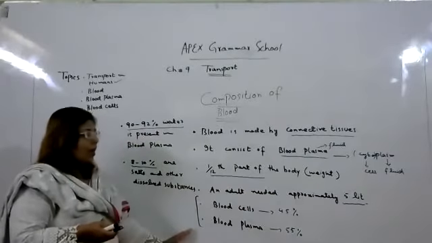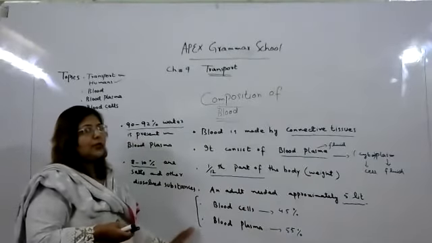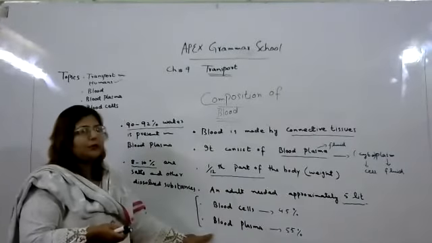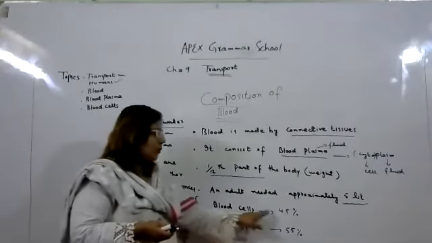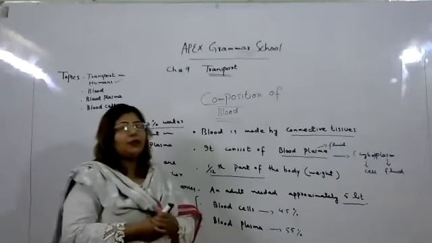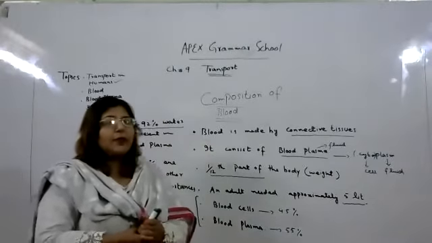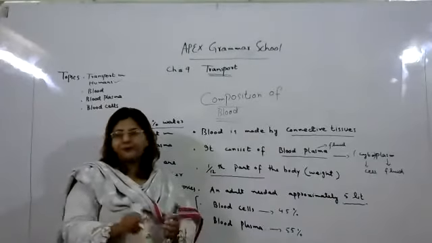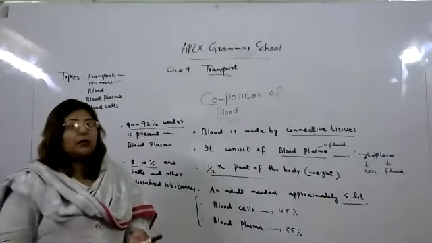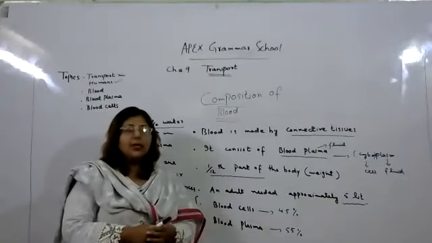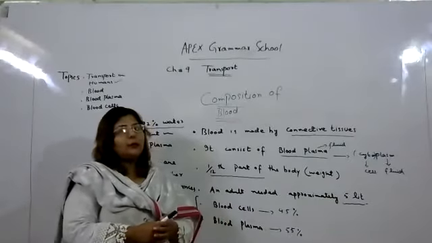And two important things are present inside our blood, blood cells and blood plasma. Blood cells are 45% in our body, and we have different types of cells in our blood. The three main important cells are red blood cells, white blood cells, and platelets.